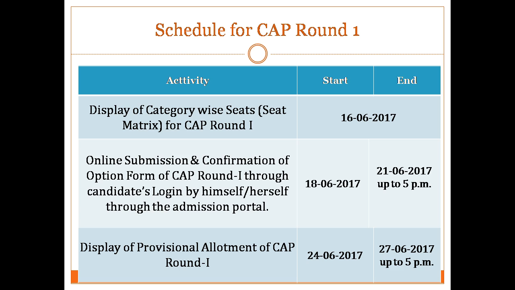So they feel that if I fill Welingkar as the first option and somebody else fills Welingkar as the fourth option, I have a better chance of getting it even though I have a lower score than the other person. But that's not the case. Among the two people, whoever has the better rank will get Welingkar. It will not matter whether your choice number 1 is Welingkar or somebody else's choice number 4 is Welingkar.